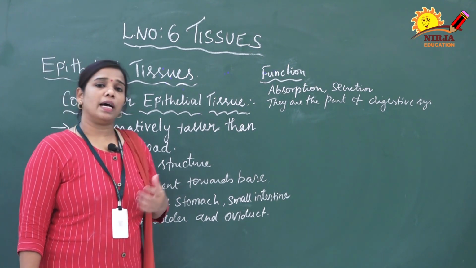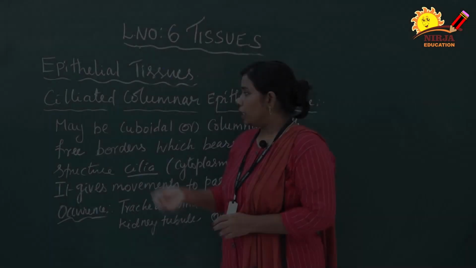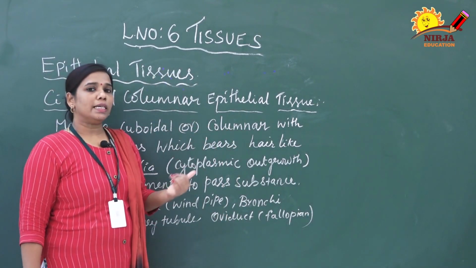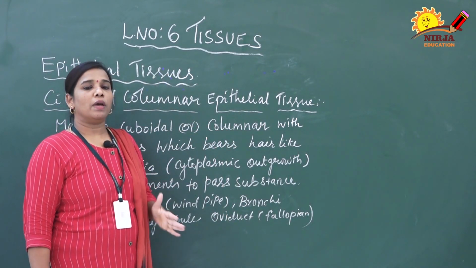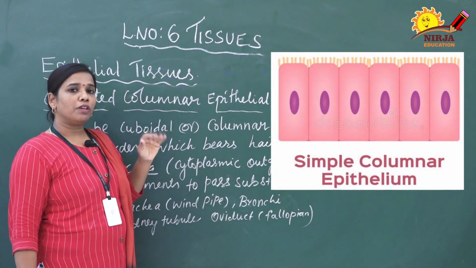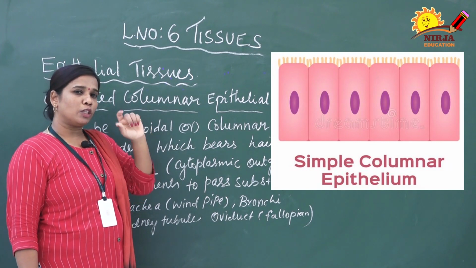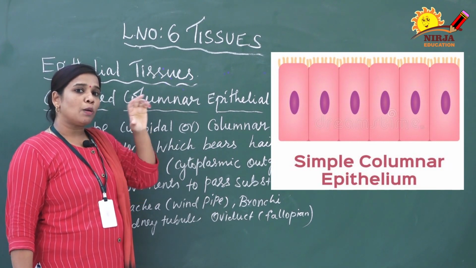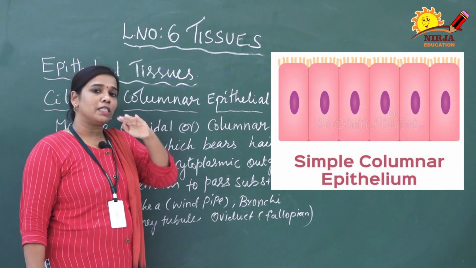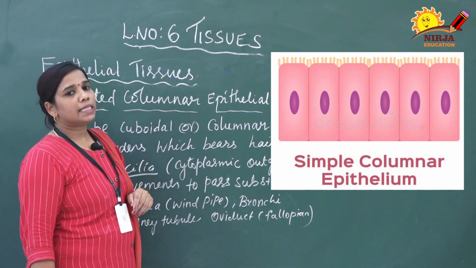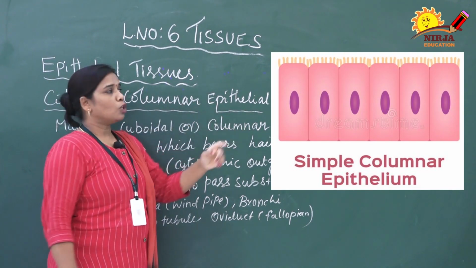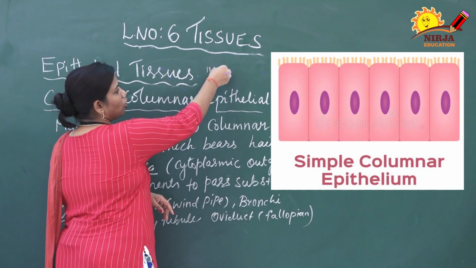Next we will discuss another epithelial tissue. Structure-wise, the columnar epithelial tissue and the ciliated epithelial tissue are both the same. It is a pillar-like structure only, but you see in the image, above the surface there is a border-like structure. It is a small hair-like structure. It gives the border appearance, and that is called the cilia, a small hair-like structure present on the upper surface of the cell, so it is called a ciliated columnar epithelial tissue.